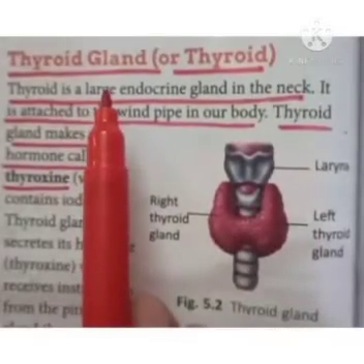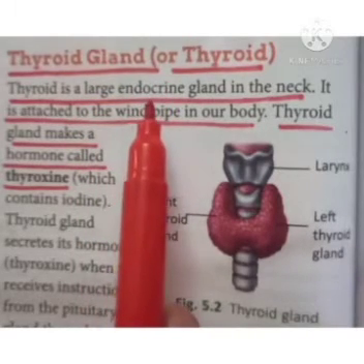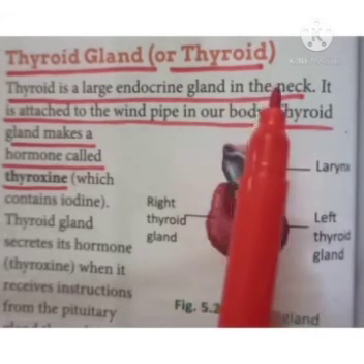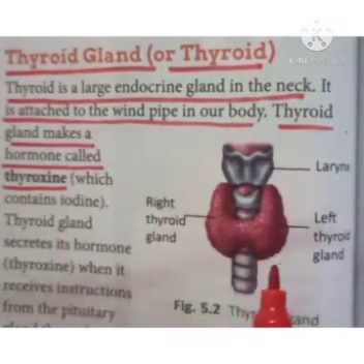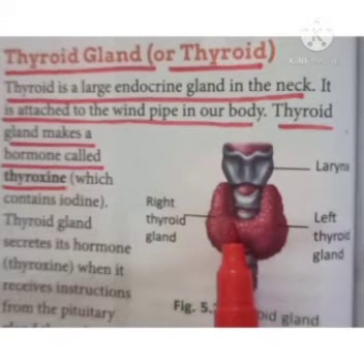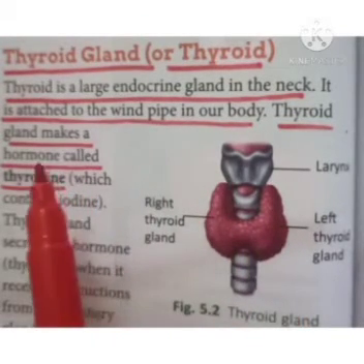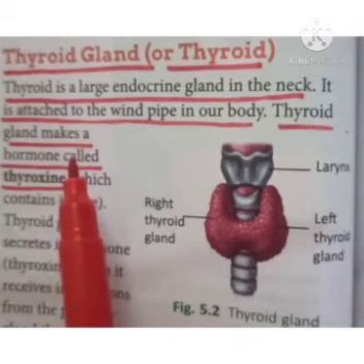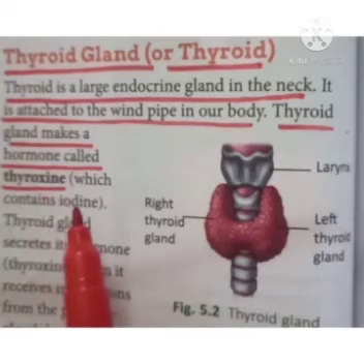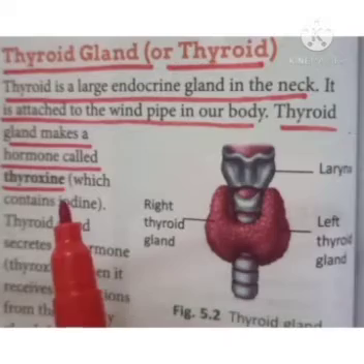Okay, now the first endocrine gland is your thyroid gland, and the thyroid gland is located in the neck. And where in the neck? It is attached to the windpipe in our body. This gland secretes a hormone that is called thyroxine. And this thyroxine contains iodine. Actually, the working of the thyroid gland is based on iodine, right?